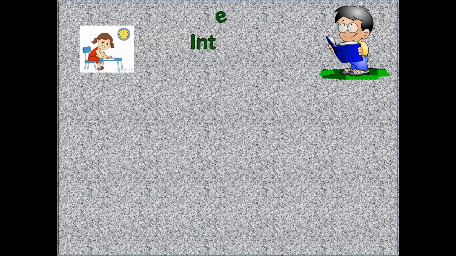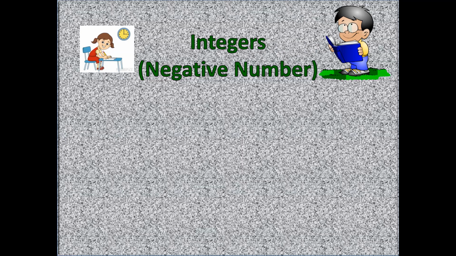That is integer. Integers looks like a new word. Integers also have another name: negative numbers. Now we will go on to the topic. We have 0. Before it we have -1, -2, -3, -4, -5, -6, etc. And after that we have the normal numbers 1, 2, 3.